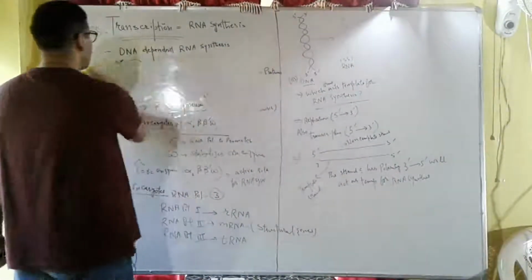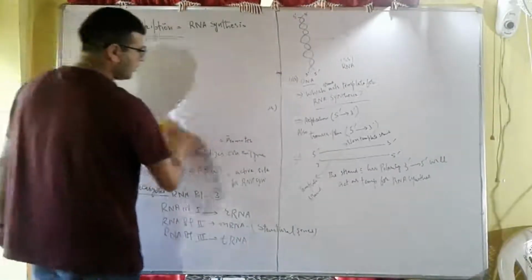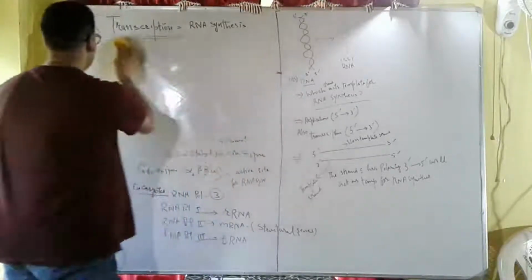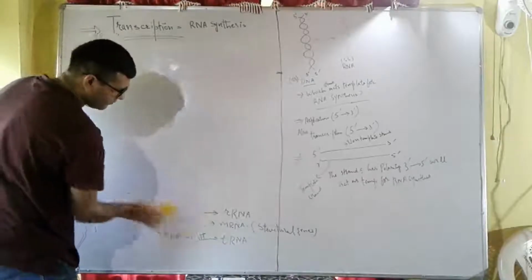Now the question arises that this template strand is also called the non-coding strand, antisense strand. What does it mean?